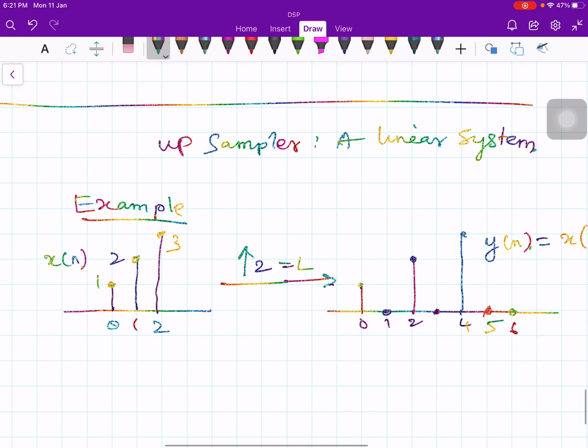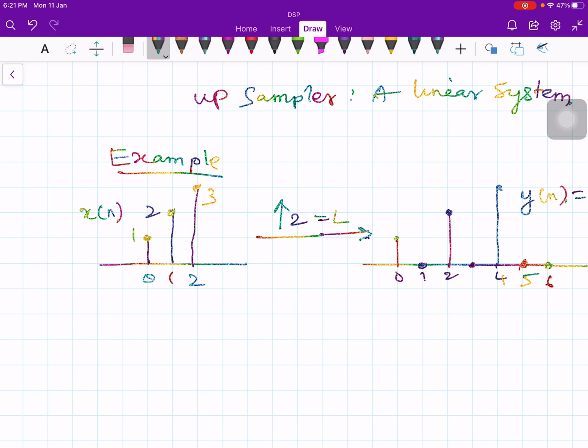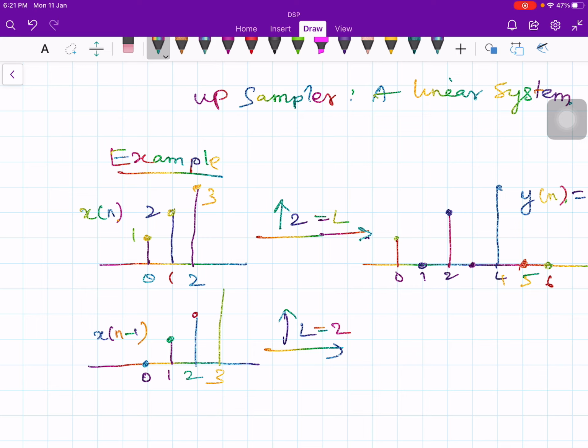Okay, now you delay the input by 1 unit. If you delay by 1 unit, then here you will get 1, 2 and then 3, 0, 1, 2, 3. This is x of n minus 1. Now upsample by 2 units, L is equal to 2. So what will you get here? You will get the following.